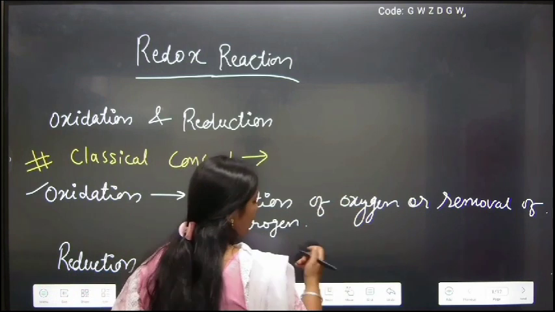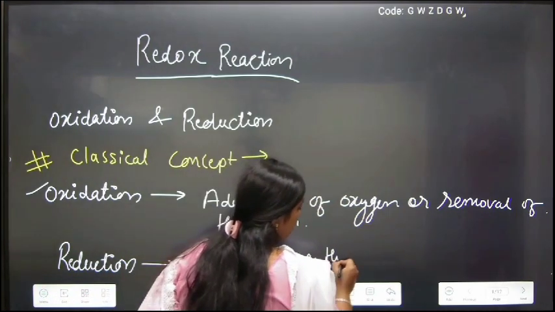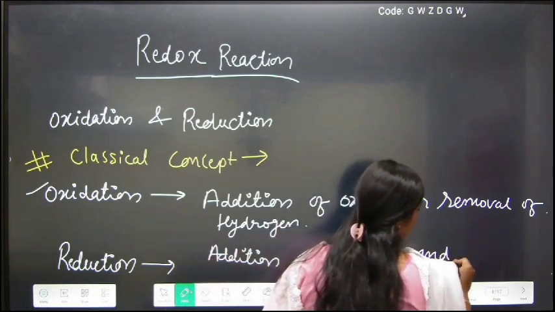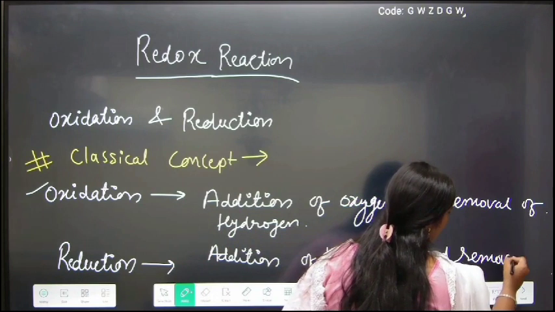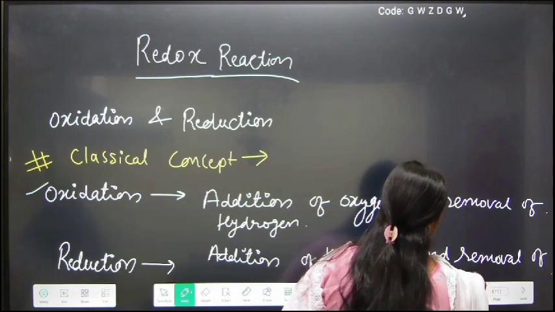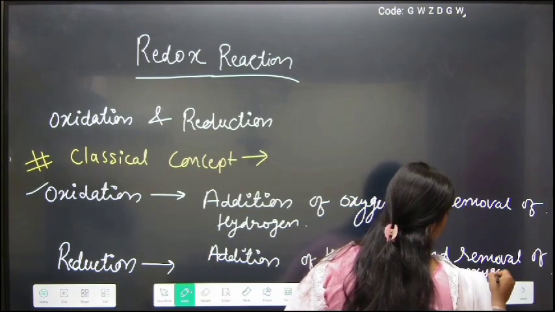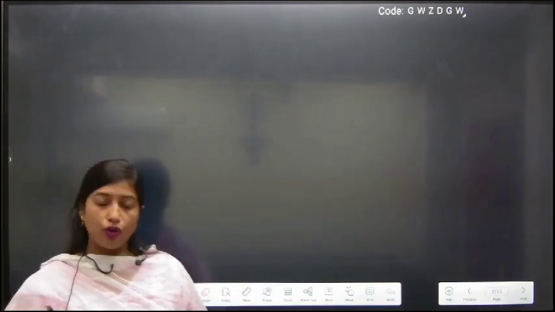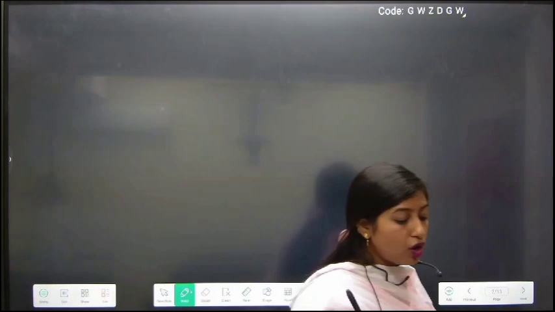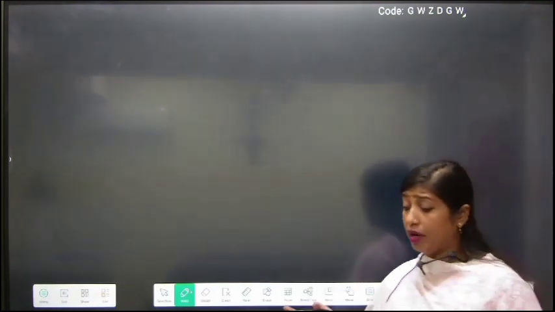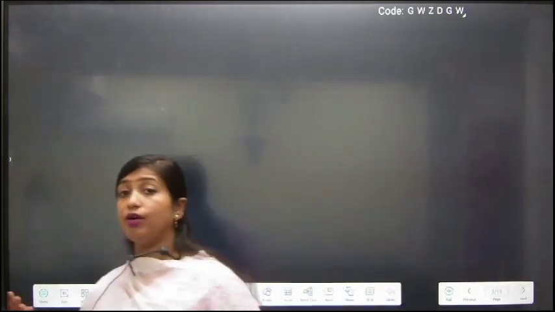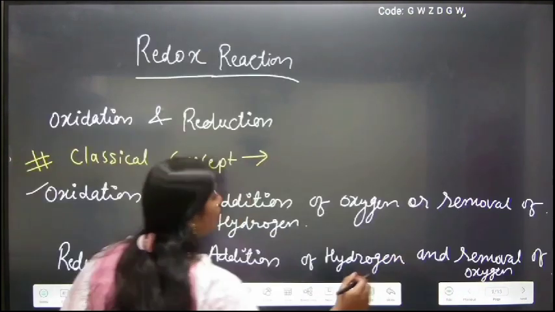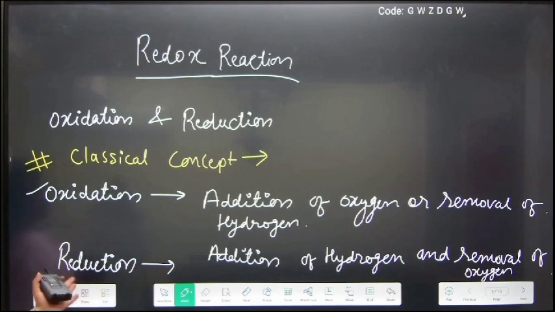So addition of hydrogen and removal of oxygen. You can simply conclude the classical concept of oxidation and reduction: addition of oxygen and removal of hydrogen is oxidation, and addition of hydrogen and removal of oxygen is reduction.